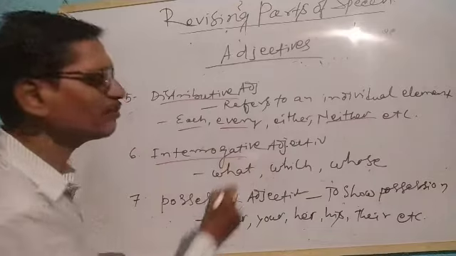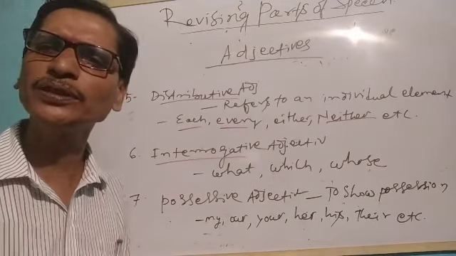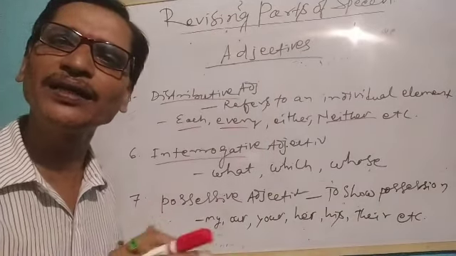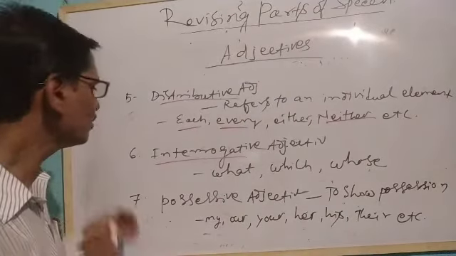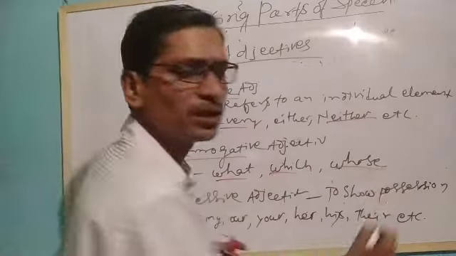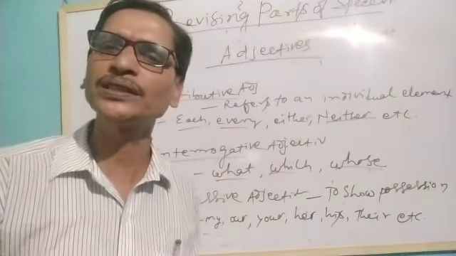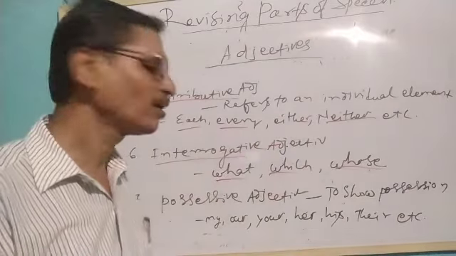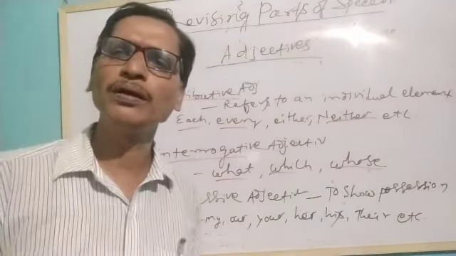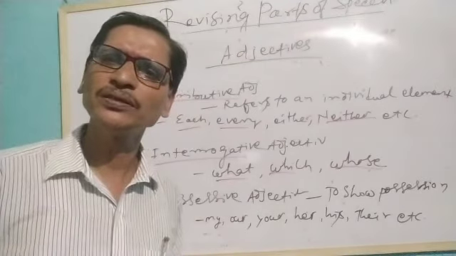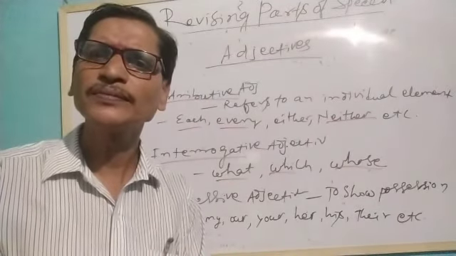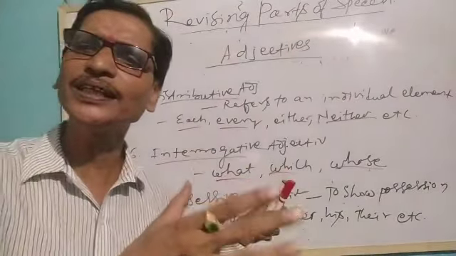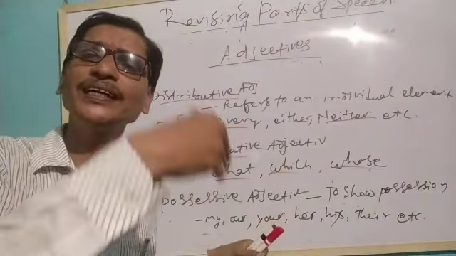Similarly, interrogative adjectives means some words we use to ask questions, but as an adjective, they are called interrogative adjectives. Here, you see what, which and whose basically we use to ask questions, but they are used as adjectives. What book do you like most? Which pen is yours? Whose book is this? So when we are asking, these words are functioning as adjectives because after them there is a noun or